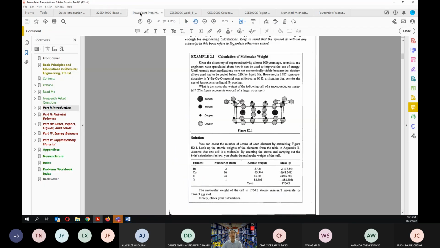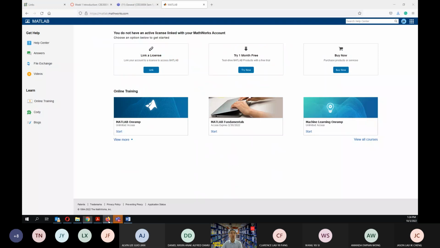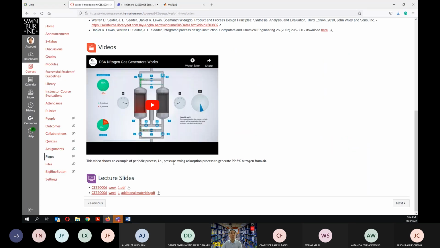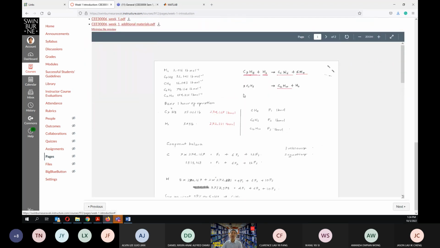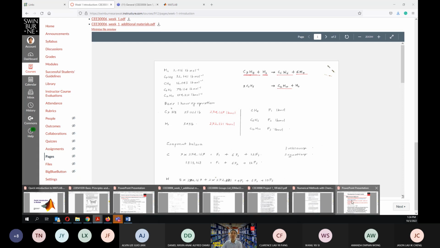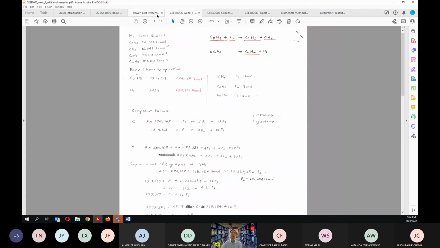Okay, so that question was something along the mass balance that I make in here. So what I did is I have put into your week 1 introduction additional materials in here, that basically shows how I did this mass balance equation. So you go back into here, and in one of the videos I describe something along this.